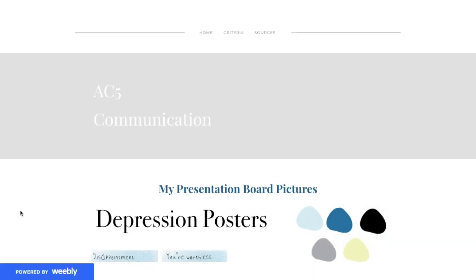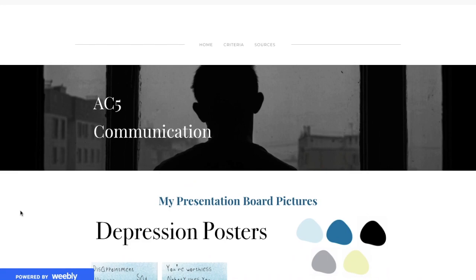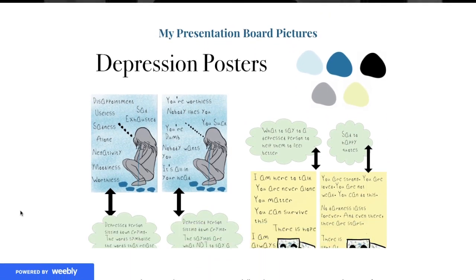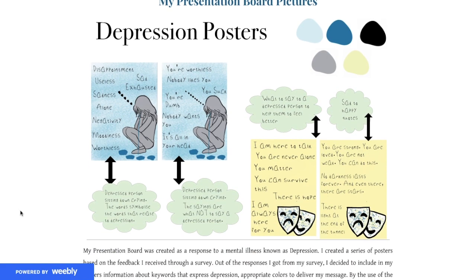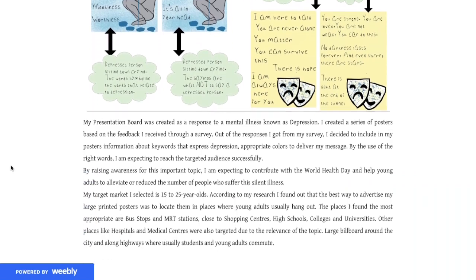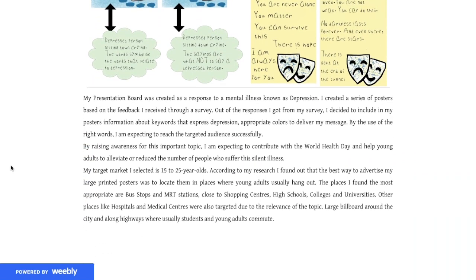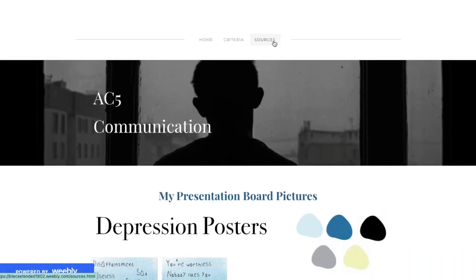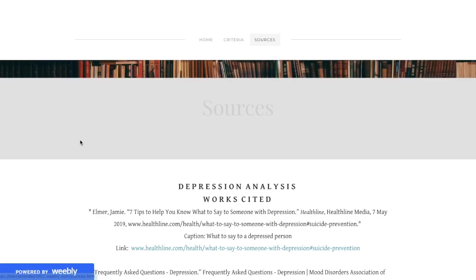So next we have AC5. This is AC5's communication. I created a presentation board, and I showed 4 of my posters, analyzing them, my topic, and also my color palette. I made this on Affinity Designer, and I have an analysis of my presentation board. And for my last page, I have my sources.